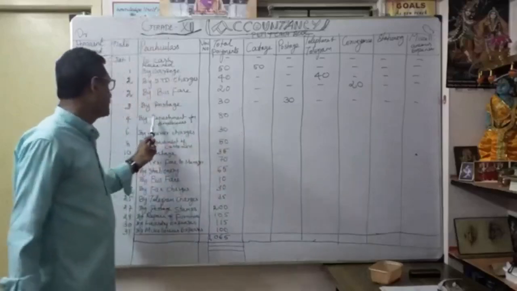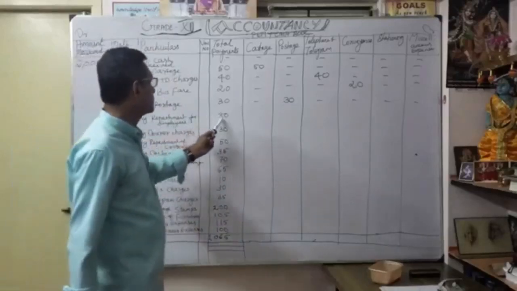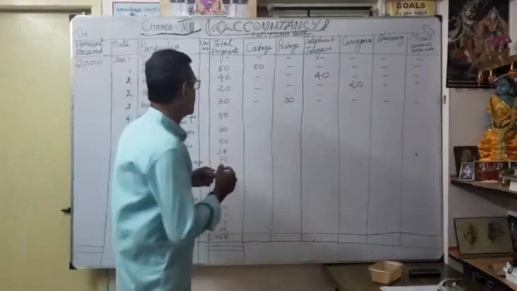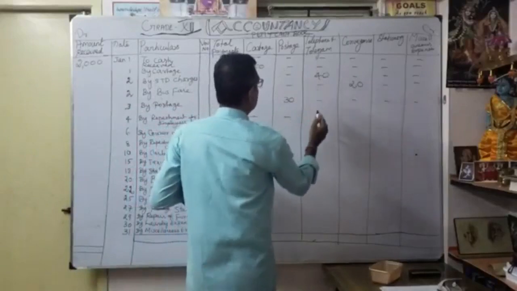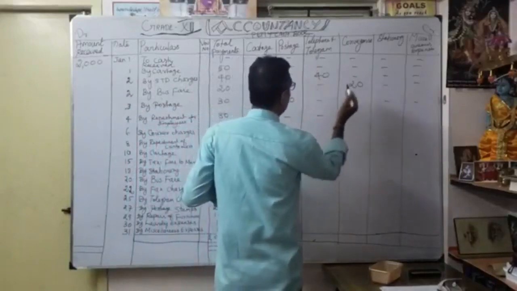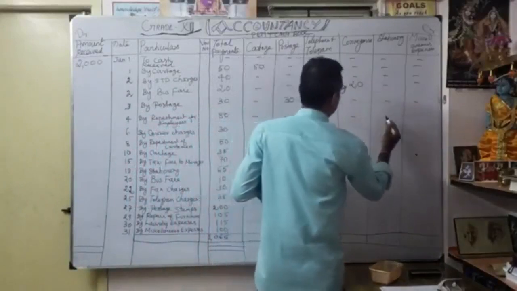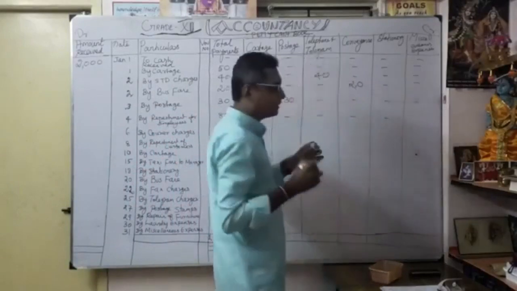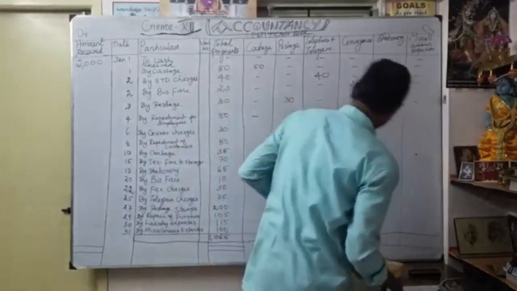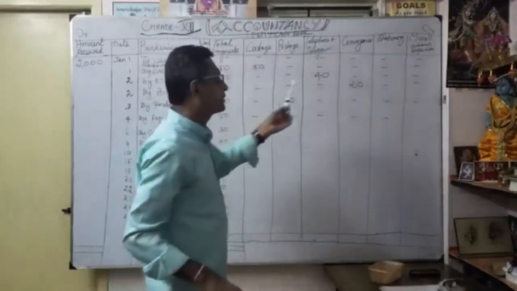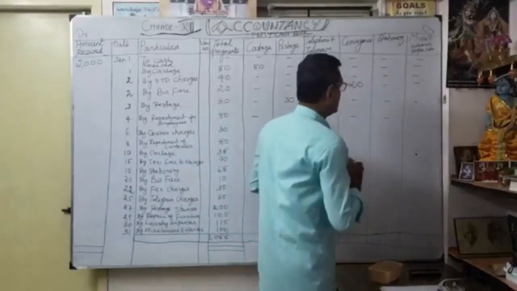So you will say, by refreshment of the employees, 80 rupees. Where do I have to write? You can't write cottage, it is not coming under cottage, not postage. There is no telephone and telegram, no conveyance, no stationery. So I am going to write miscellaneous expenses. You can say staff welfare, but here I have created miscellaneous expenses, 80 rupees.